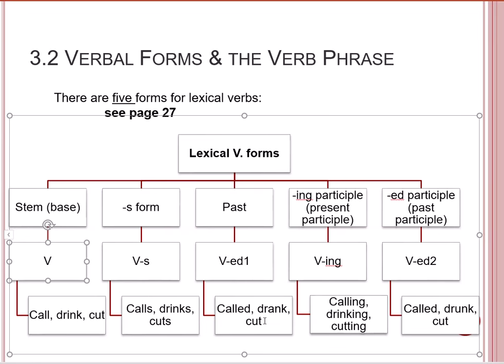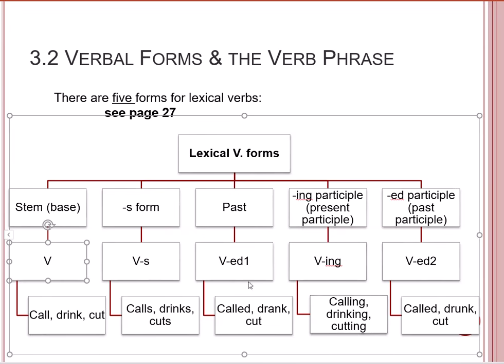So far we have 3 forms. Drinking, 4 forms. Drunk, the VED2, would be 5 forms of the irregular verb drink. We have another example, another verb which is also irregular, the verb cut. And you all know that the verb cut has identical forms, all alike. I mean, it has all alike VED1 and VED2 forms. The forms of VED1 and VED2 are identical.